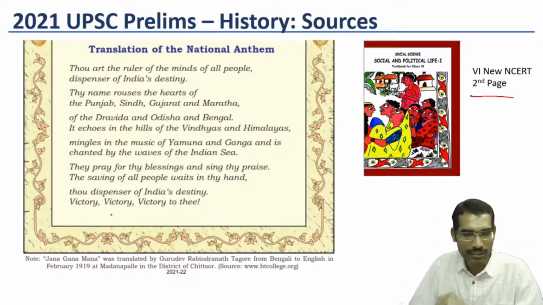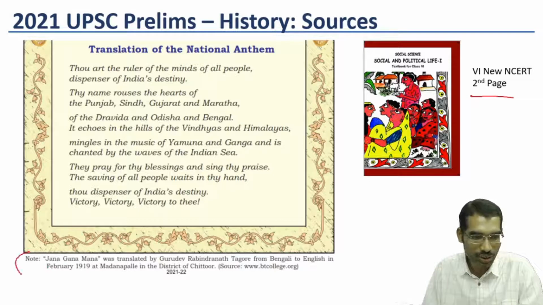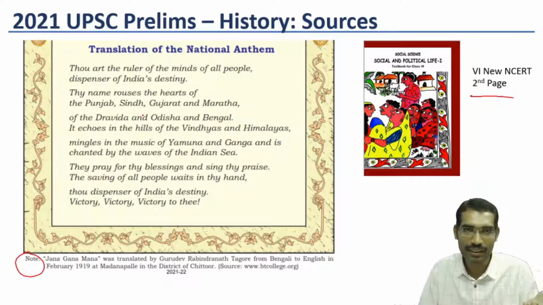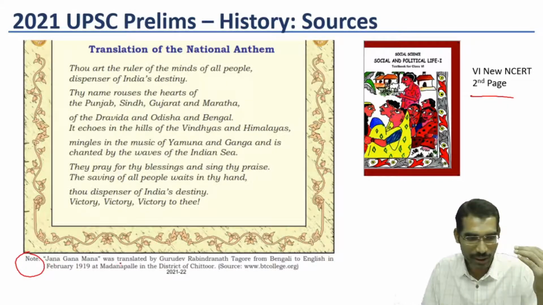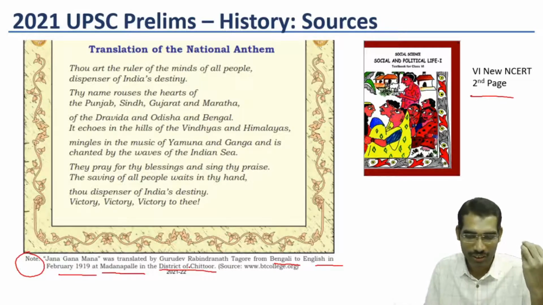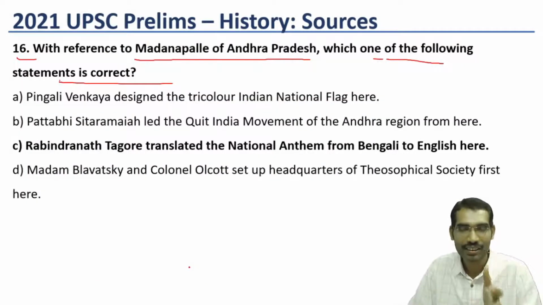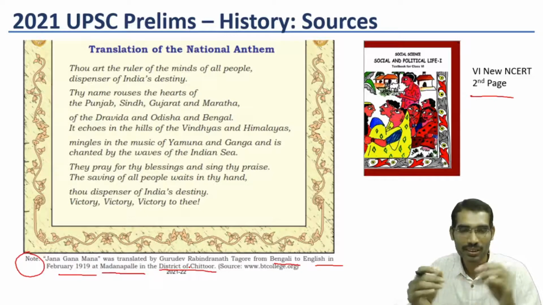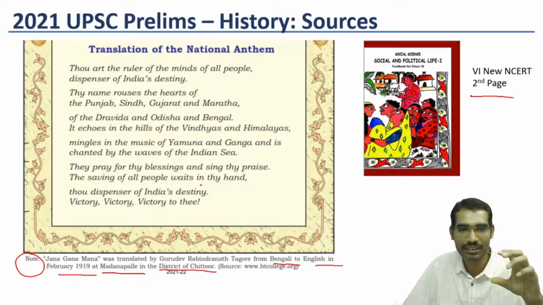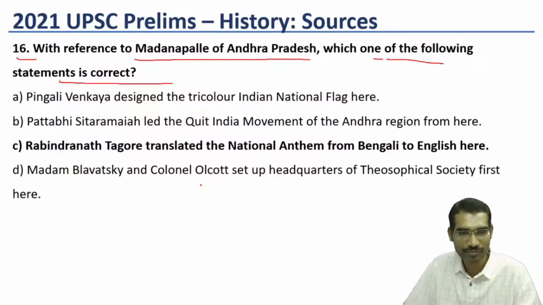In the lower part, it says note. This part is the translation of the national anthem into English. The note itself says Jana Gana Mana was translated by Gurudev from Bengali to English in February 1919 at Madanapalli in Chittoor district. Even I read this for the first time, because we don't observe these things on these pages.